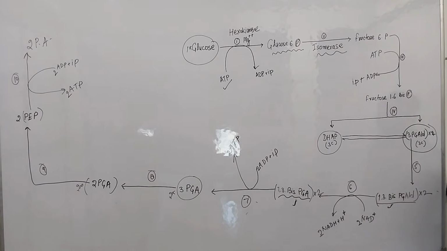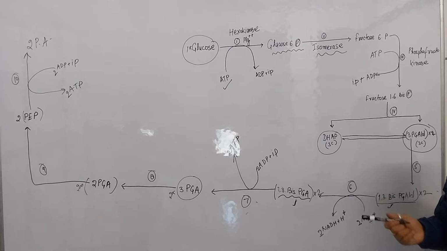After that, fructose 6-phosphate is converted into fructose 1,6-bisphosphate. It means here phosphofructokinase enzyme activates. After that, if one big molecule is broken into two small molecules, then the enzyme aldolase activates.